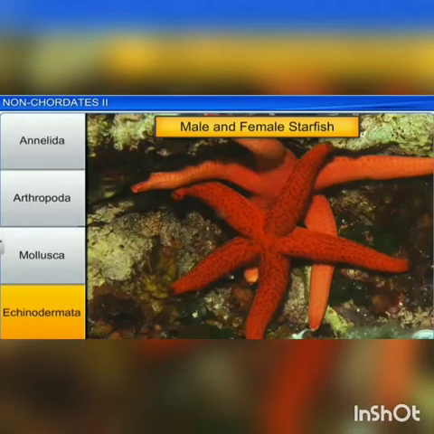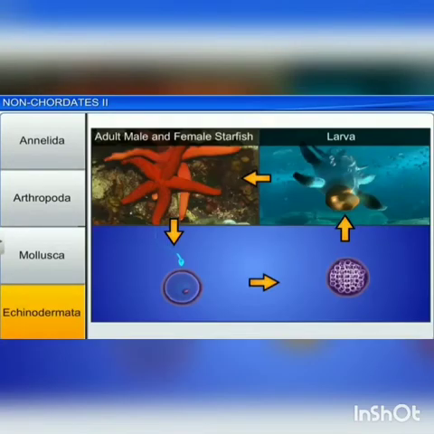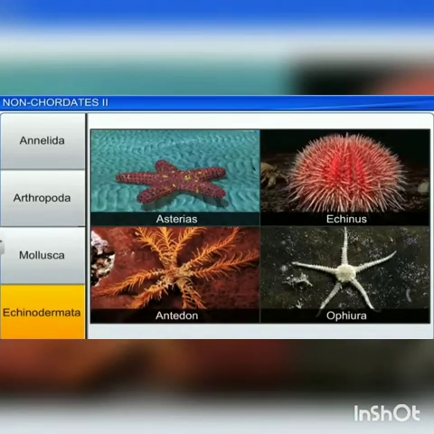They are dioecious. Male and female sexes are separate. Reproduction is sexual and fertilization is external. Development is indirect with free-swimming, bilaterally symmetrical larvae. Examples: Asterias, Antedon, Echinus, etc.